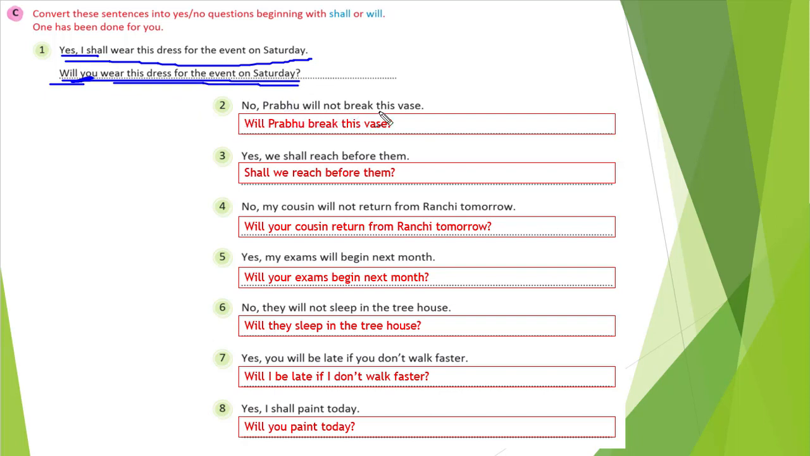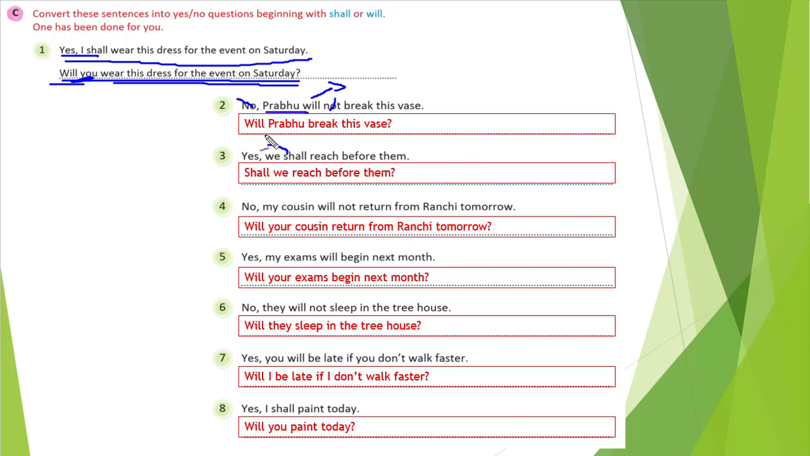No, Prabhu will not break this vase. So here it is a negative and not is written, right? So how will we write? First we will write will, then we will write our subject Prabhu. The answer is negative, so this will get cancelled, and we will write: will Prabhu break this vase? That way you can make a question. Here is the third one: yes, we shall reach before them. So shall we reach before them, right?